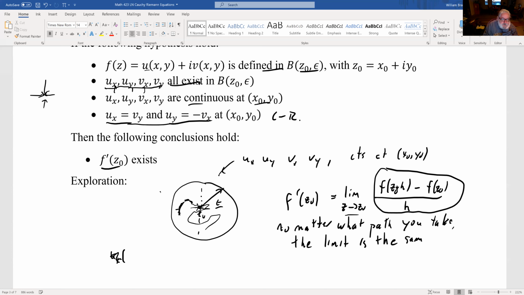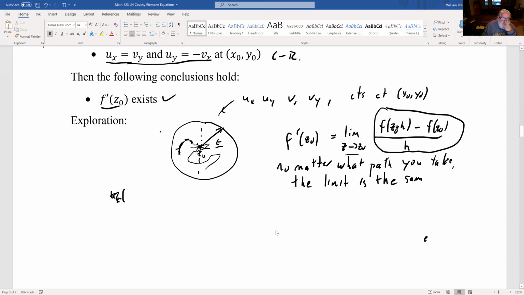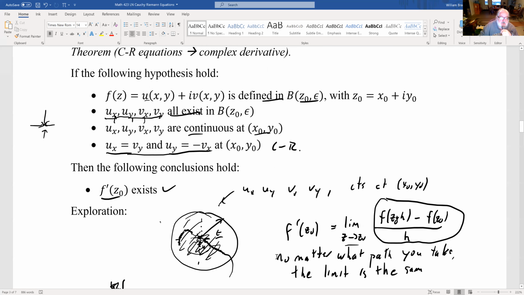And then these are the Cauchy-Riemann equations. And that gives us that this holds. So it has to be stronger here because you have to be able to approach the z0 in any way you want. Your partial derivatives have to exist all the way along this path, and they have to exist in every path you take. So you need to have them existing in a little ball around your original point. And so we get slightly stronger conditions.